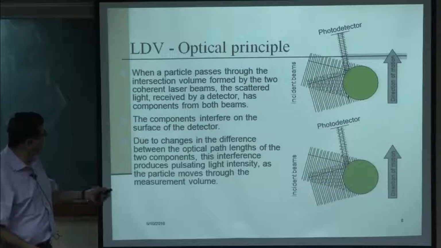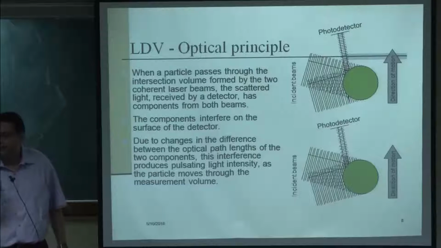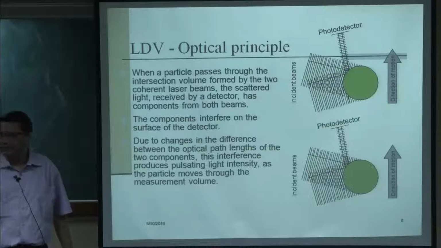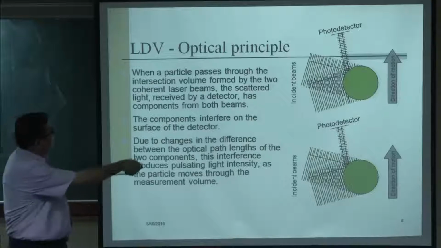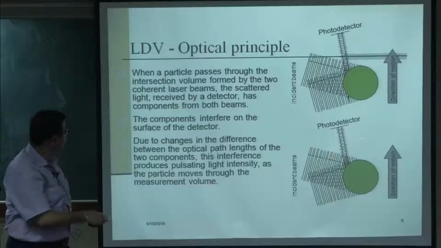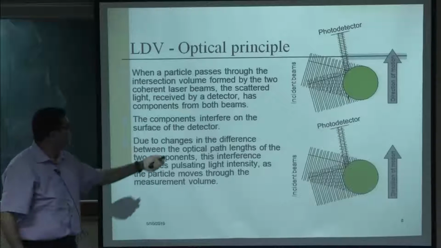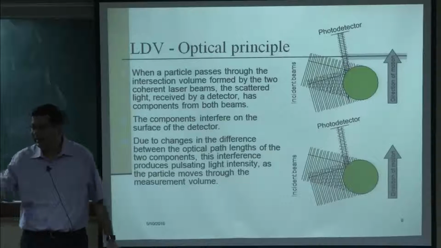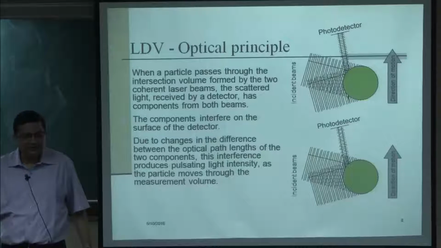Now, when the particle moves through these dark and light bands, the particle is going to reflect the light. There is a photo detector put at a certain location. When the particle is passing through the dark patch, the detector does not record anything because there is no light coming, but when it is passing through the bright spot, the light is reflected to the detector.